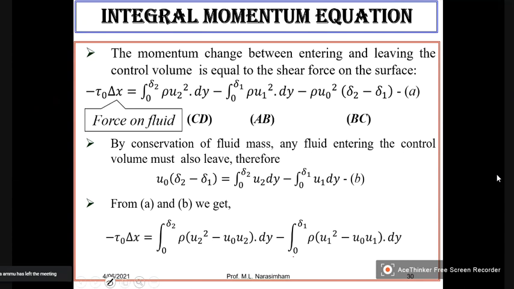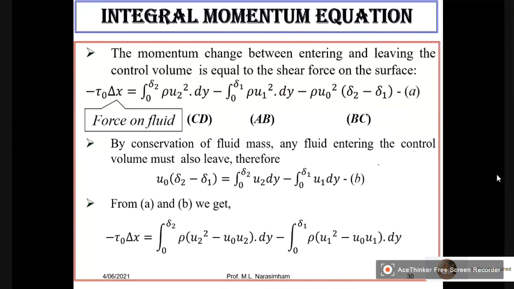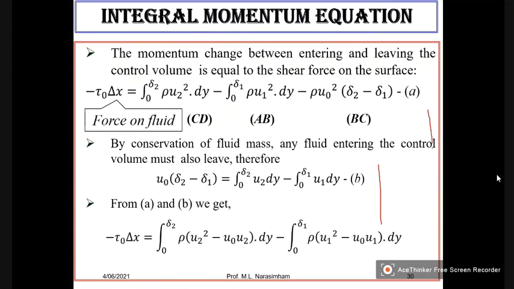after taking into consideration the continuity equation, by conservation of fluid mass, any fluid entering the control volume must also leave the control volume. See what is happening here? We have two sections. This is AB and this is CD.